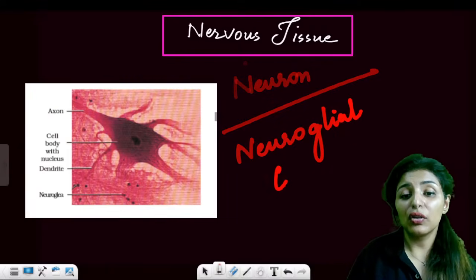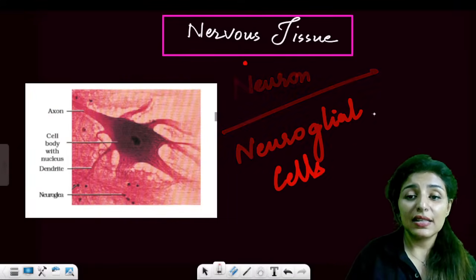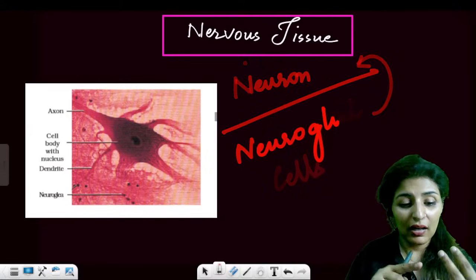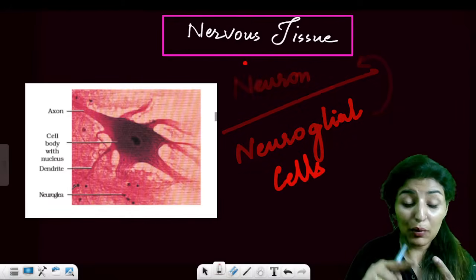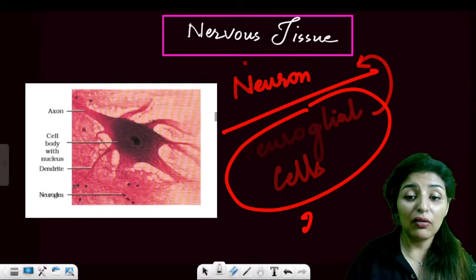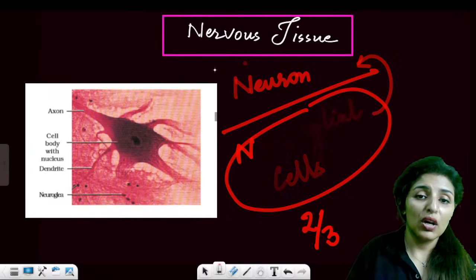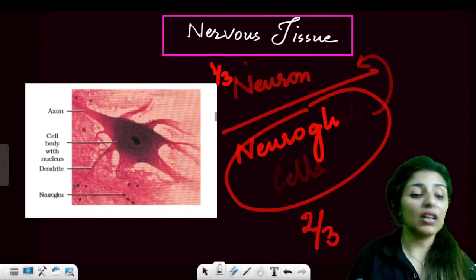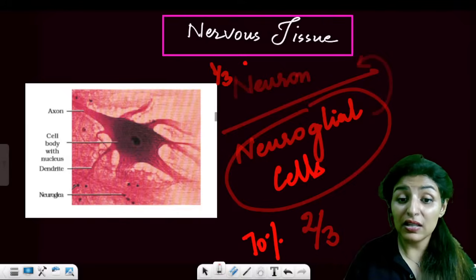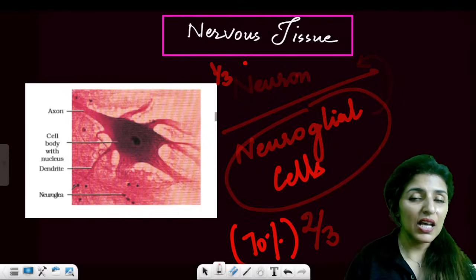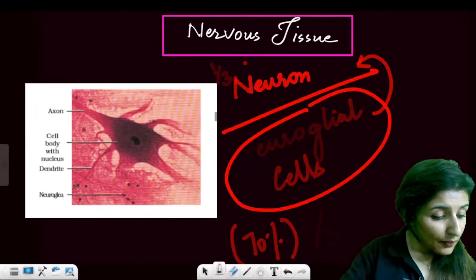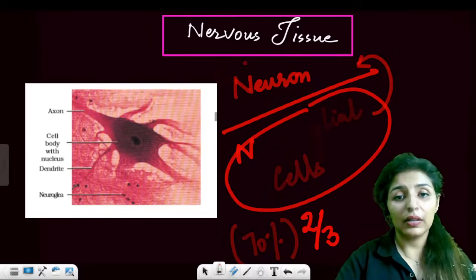Now, what is the function of neuroglial cells? So, neuroglial cells are actually going to support the neurons. They're going to heal the neurons, so repair, healing, protection, right? Everything is provided by these neuroglial cells, and they form 2/3 of the total nervous tissue. So 1/3 are neurons and 2/3 are the neuroglial cells. Are these points clear? So these form almost 70% of the total nervous tissue. Is this point clear? Are these points clear to everyone?